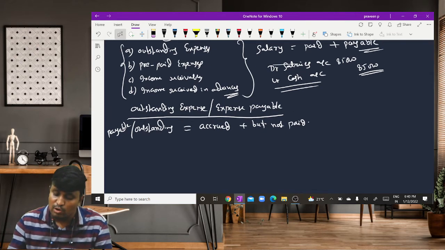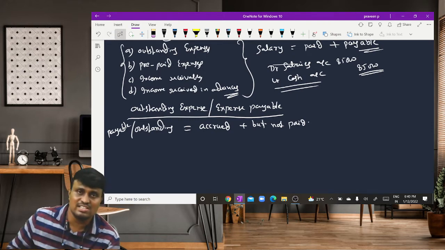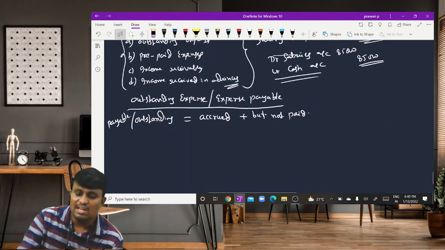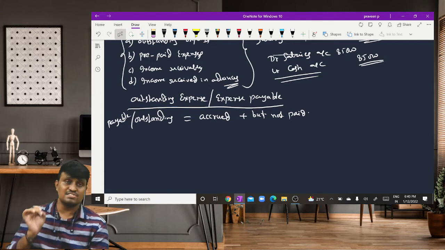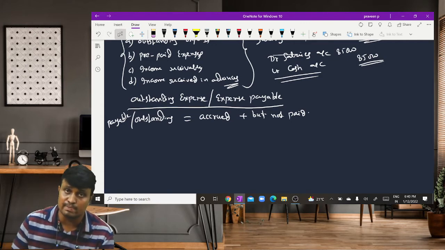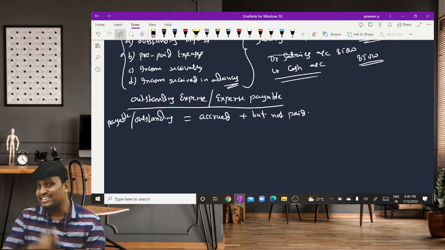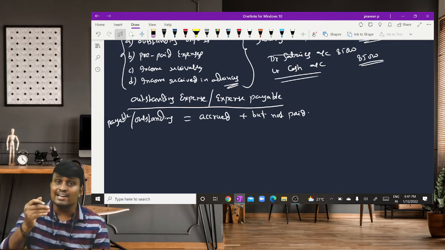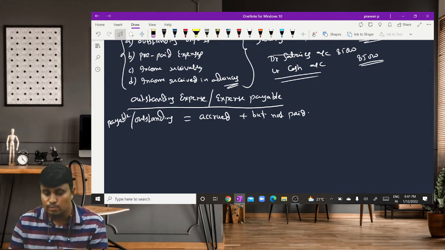So here, what is the journal entry to be recorded? We need to create the expense in the current year for that amount, right? So we need to record that 15,000, and as per rules, expense is a debit item. So we have to debit the expense. Corresponding credit is given to payable. Why is the credit given to payable? Payable is nothing but liable to pay. That is a liability. So as per the rule, liability should be credited.